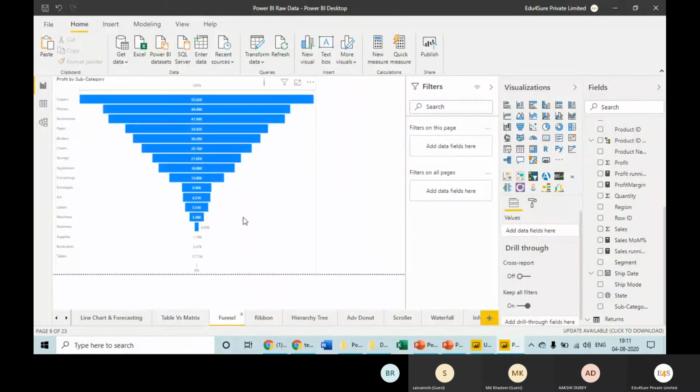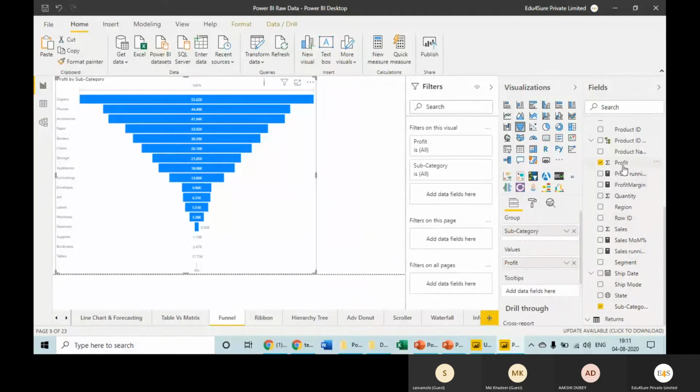Okay. We have funnel chart. It is showing me the information. What is your understanding out of this? I have plotted here, keep the control on this profit and subcategory. So what it is doing? These are subcategories: copiers, phones, accessories, paper. Basically, category with the maximum profit, it's showing subcategory with the maximum profit, showing it at the top and then less, then less, then less.